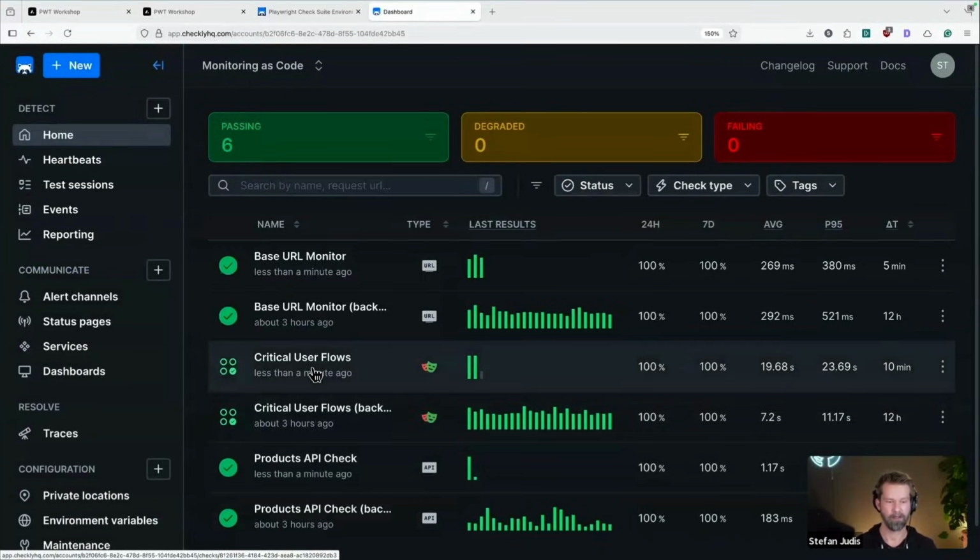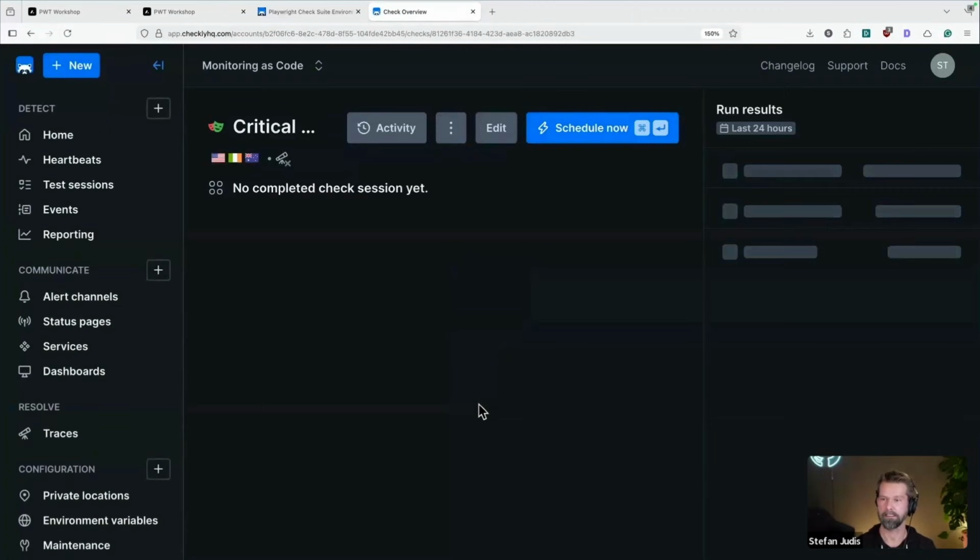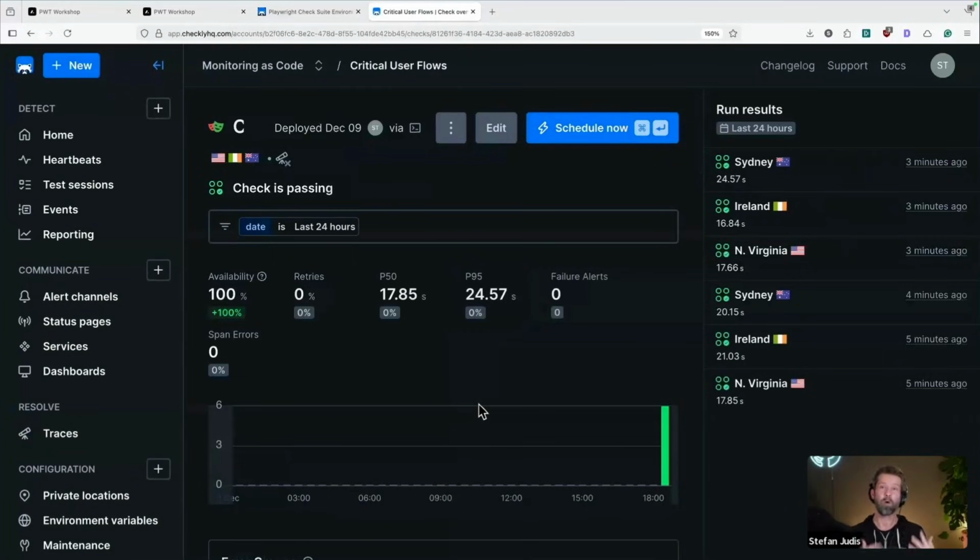We go back to the Checkly overview. We have now here our critical user flows. Let's see, 3 minutes ago. That should come back in a little bit. But what we expect now is that based on the environment that we are in, we will start interfering with the Playwright test suite. And I think this is especially important when you're monitoring production, because there are so many things that you could mess up. So let's see if this comes back now.